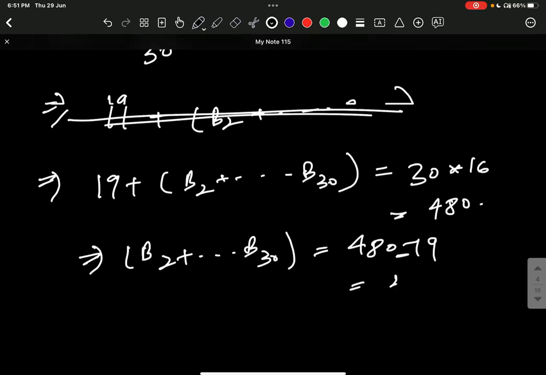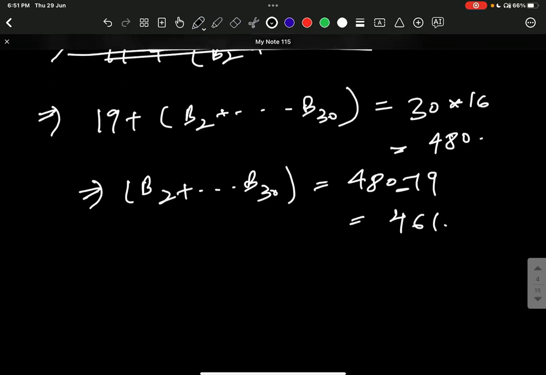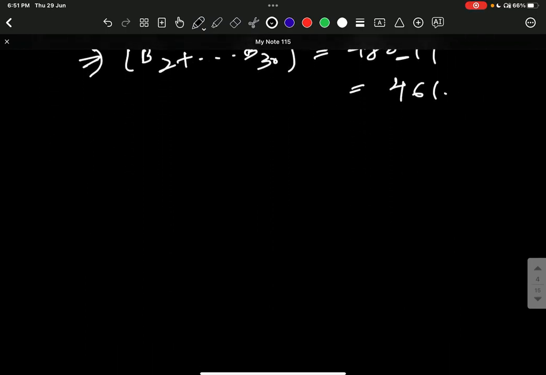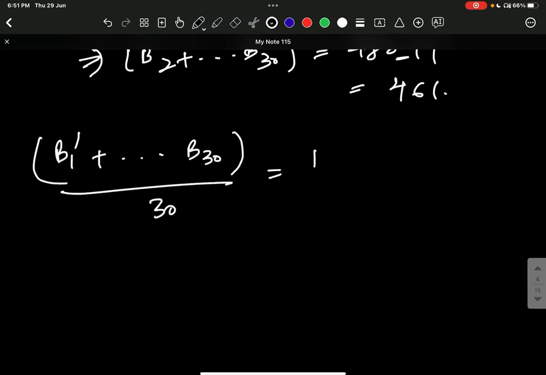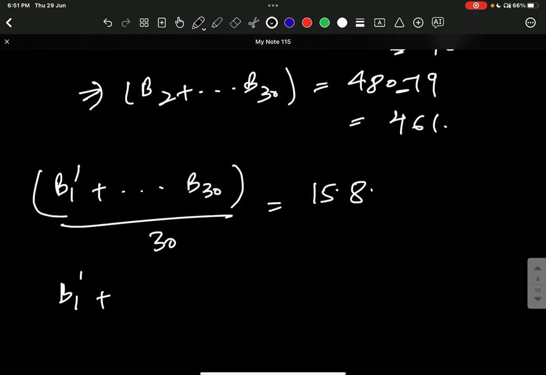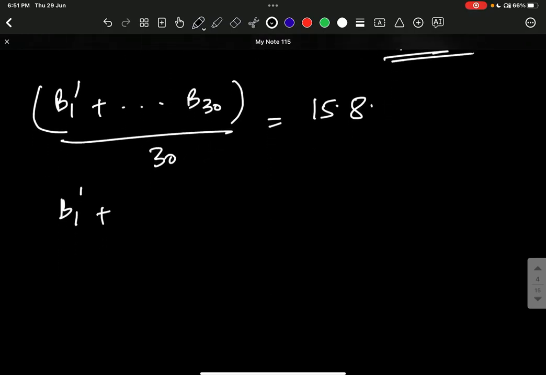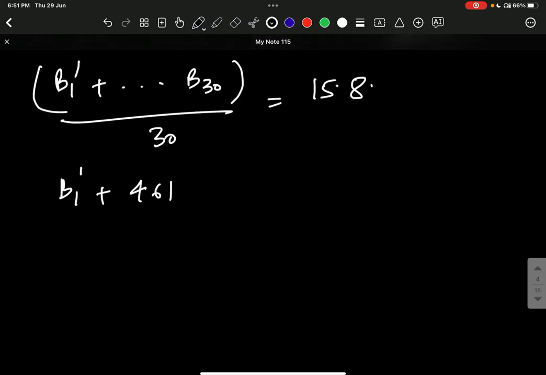480 minus 19 is 461. Okay. Now some other boy also joins, like let's say that is B1 dash up till B30 divided by 30, and the new average has been given as 15.8 according to the question, and we do not know the age of this, but we know from B2 to B30 is nothing but, just now we have calculated, it was 461. Yes or no? And that is equals to 15.8 into 30,